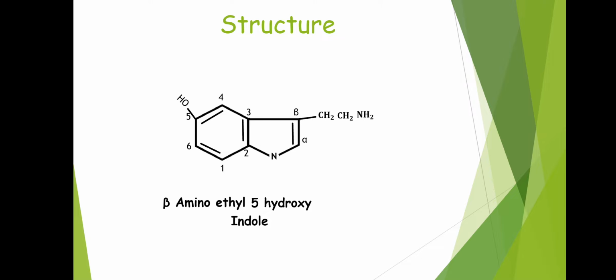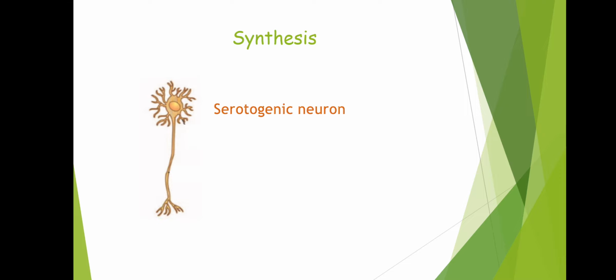Chemically, it is beta amino ethyl 5-hydroxy indole, also known as 5-hydroxytryptamine. So this is the structure of your serotonin, also known as 5-hydroxytryptamine, also known as 5-HT, or also known as beta amino ethyl 5-hydroxy indole. Next, we'll check out the synthesis of serotonin.